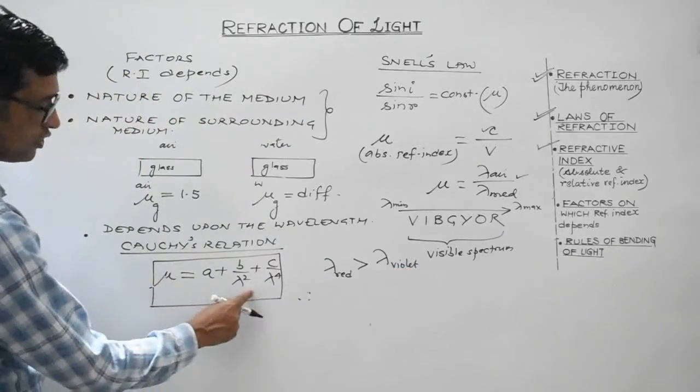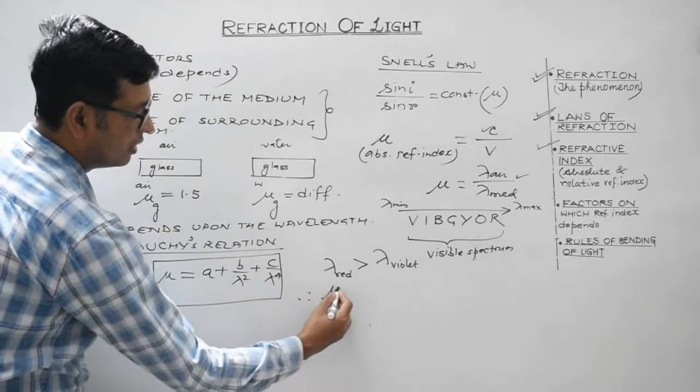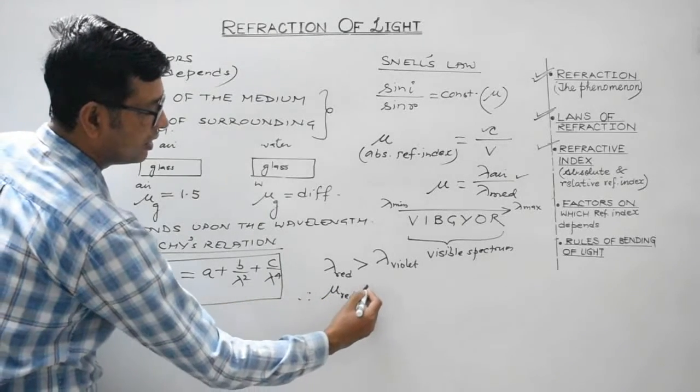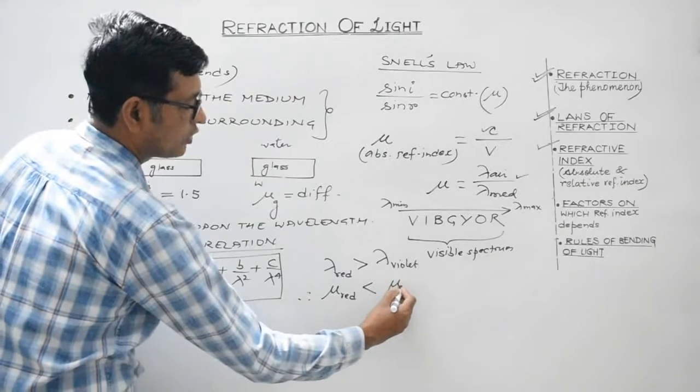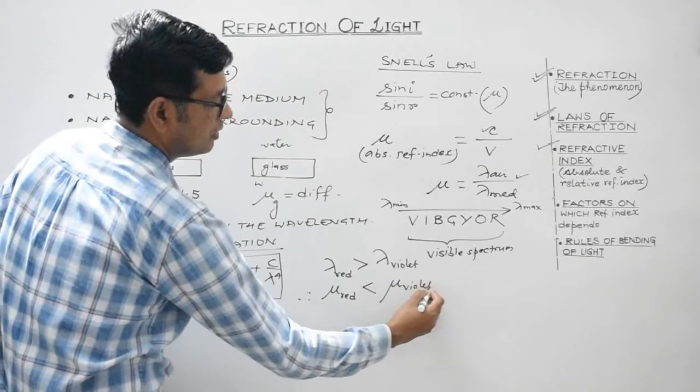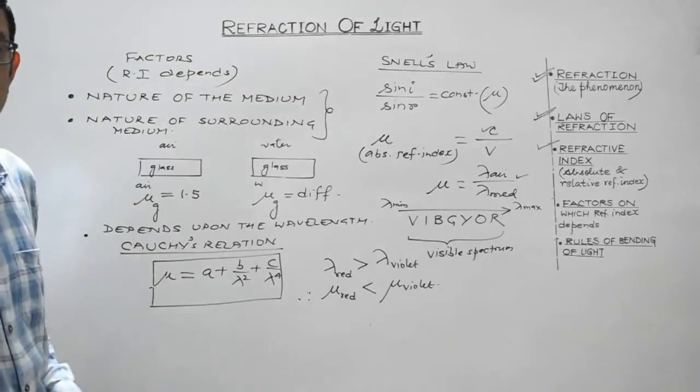Therefore, using this relationship, what do you get? Refractive index of the medium for the red color would be less than the refractive index of the medium for the violet color. Understood now?